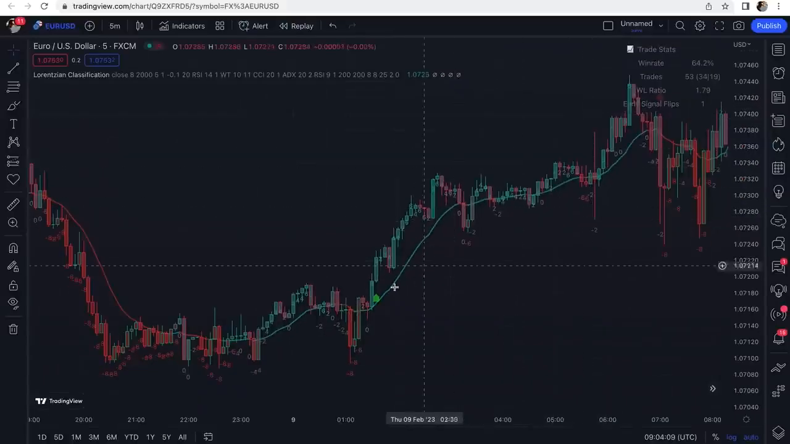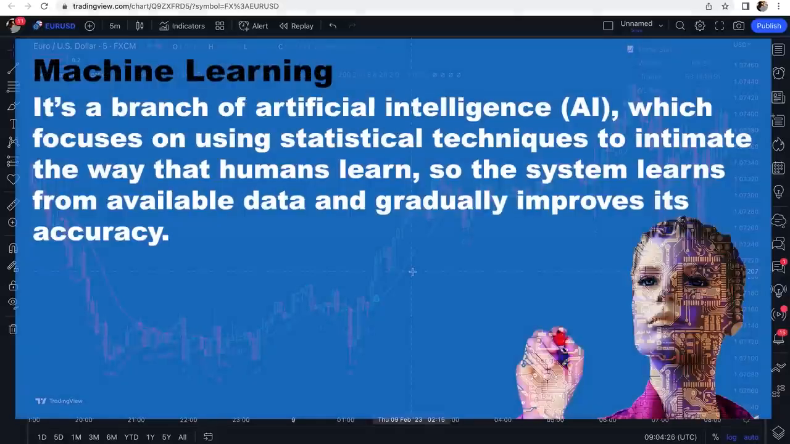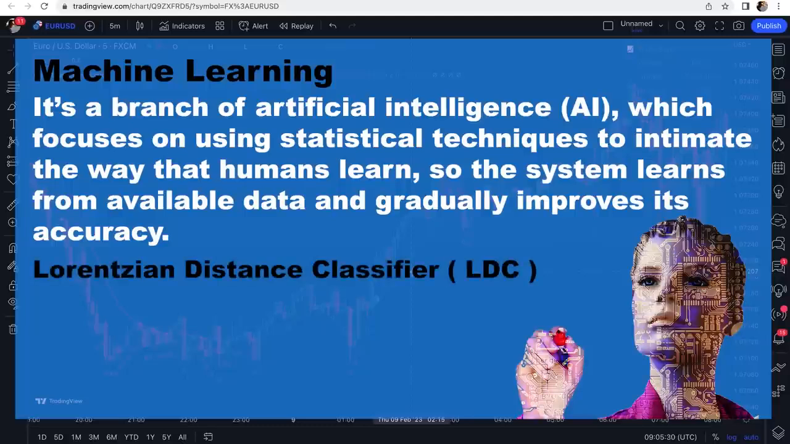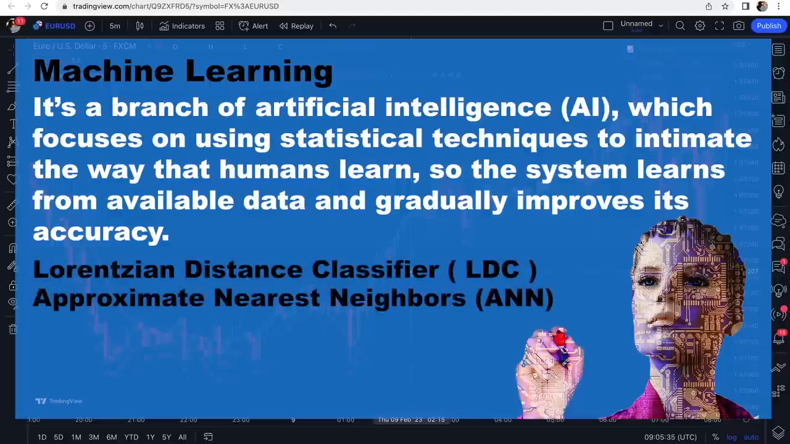Alright, this is the indicator, and it's a very powerful indicator that is built based on machine learning algorithm. If you don't know what machine learning is, it's a branch of artificial intelligence which focuses on using statistical techniques to imitate the way that humans learn. So the system learns from the available data and gradually improves its accuracy. This indicator uses a special algorithm which is called Lorentzian distance classifier alongside with another algorithm named approximate nearest neighbors, which are proved to be useful in predicting direction of future price movements.